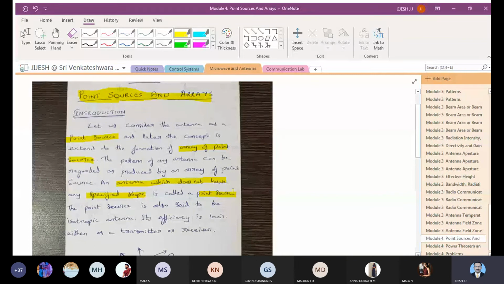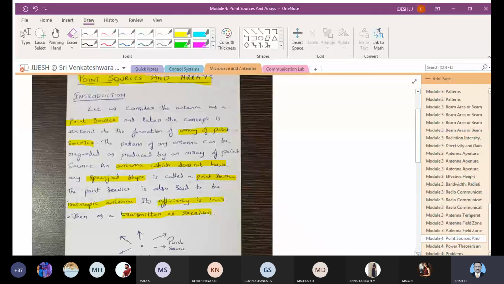What is the specialty of the isotropic antenna? The efficiency is 100% as a transmitter or receiver. So if you are using an isotropic antenna, the efficiency will be 100% in the case of a transmitter as well as in the case of a receiver. You can just write down this introduction, and then we will continue.